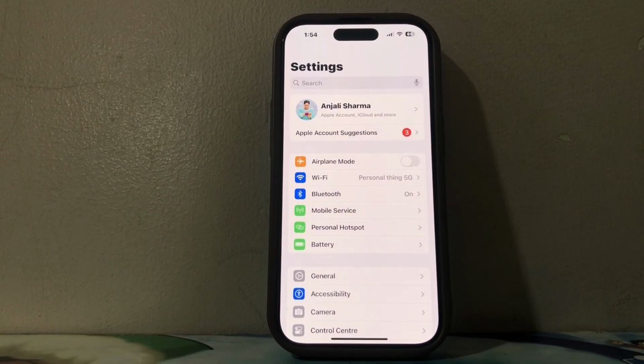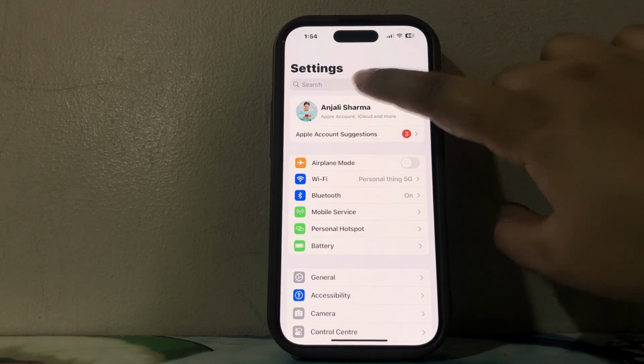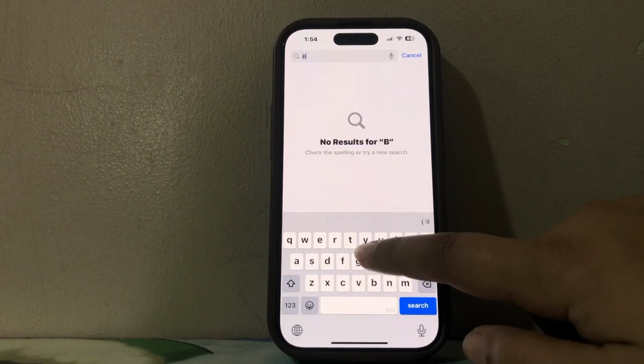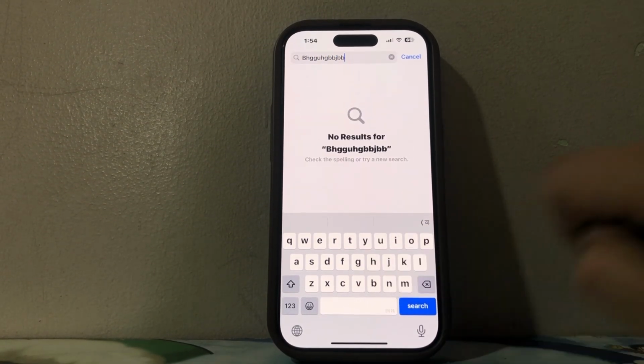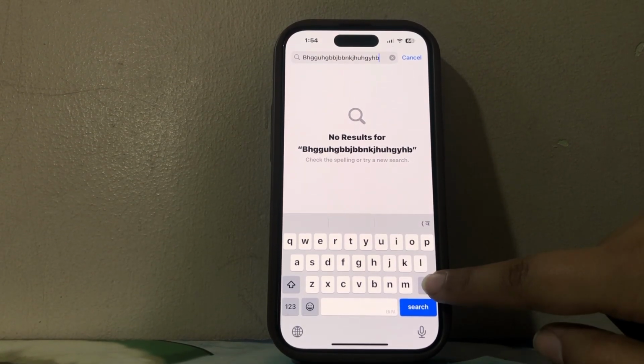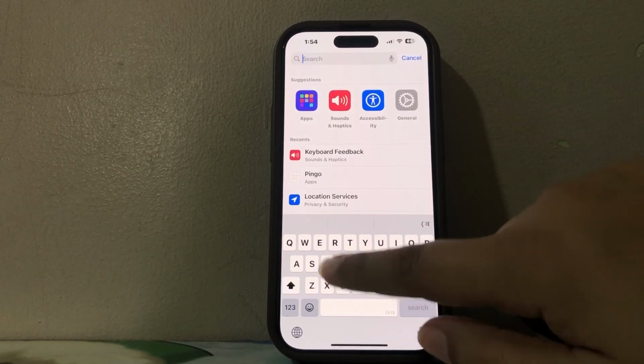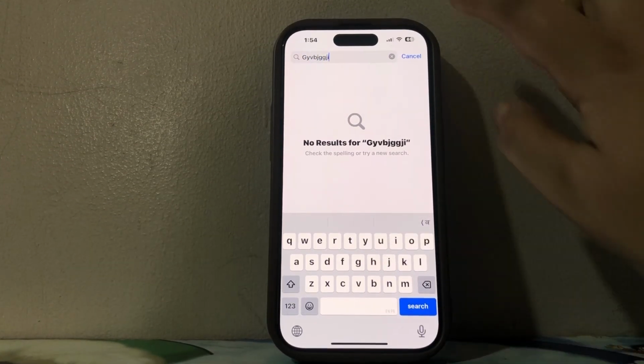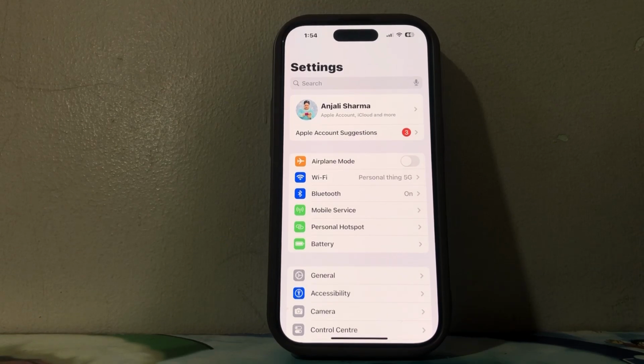First, I want you to listen to the typing sound my phone is having right now. As you can see, there is a sound while I'm typing on my keyboard. Right? So, how to turn it off?